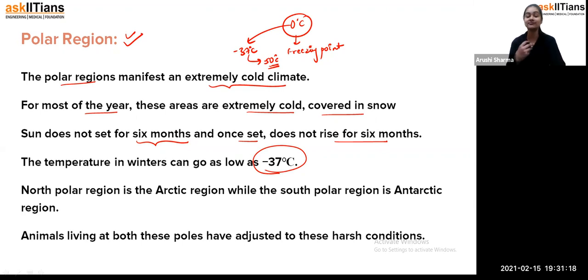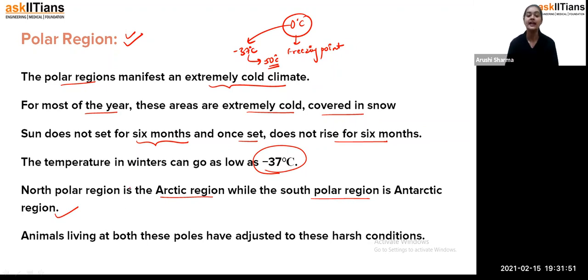You can't even imagine how we would survive at that place. Maybe I would require 10 to 15 blankets to cover myself. So that's how, students, in the polar region the temperature is very, very low. That's why they are extremely cold in nature and covered with snow. The North Polar region is the Arctic region, while the South Polar region is the Antarctic region. And both of them are cold in nature.